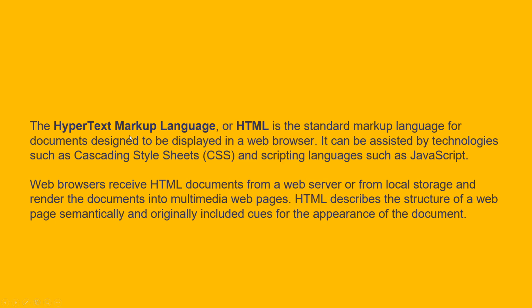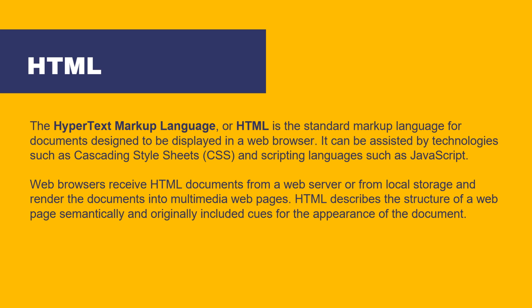Hypertext markup language is a standard markup for a document designed to be displayed in a web browser. It can be assisted by technologies such as cascading style sheets and script languages such as JavaScript. Like I said, I won't be going through all this. We'll get to that later. So what we're learning today is HTML.